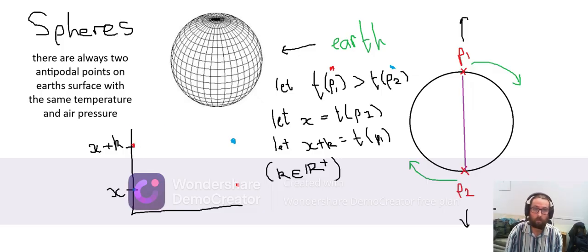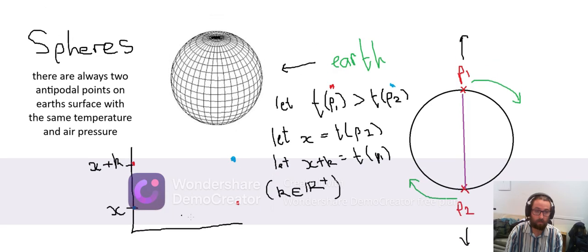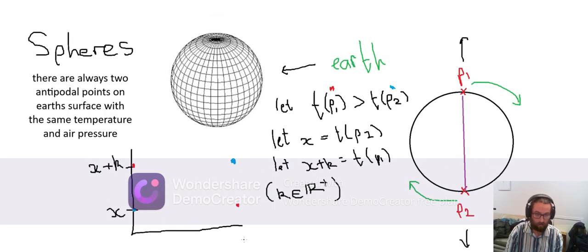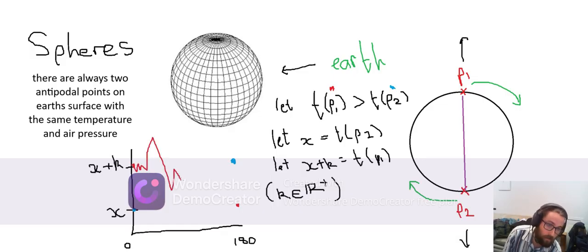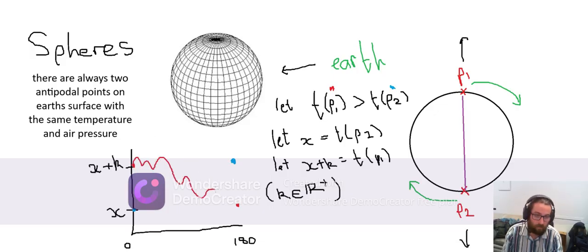So my x-axis is going to be kind of like my rotation. This is my 0 degree rotation. This is my full 180 degree. So the value of P1 is going to start at X plus K and it might go up, might go down. It doesn't really matter. But it is going to end at some point here, and it has to end exactly here. Now you can probably see where I'm going with this.